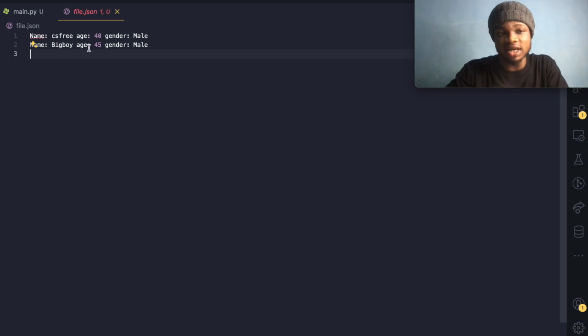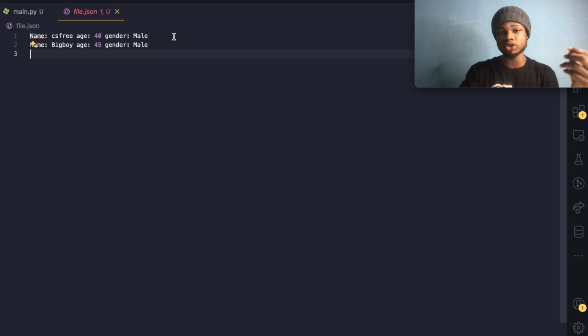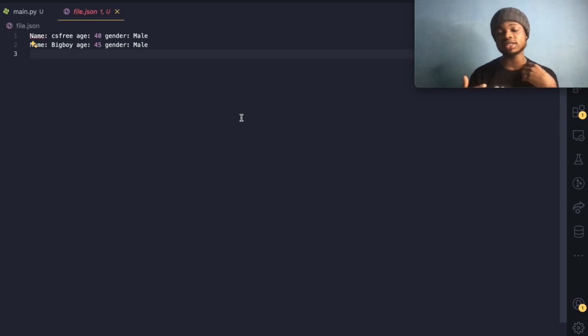So now let's say, for instance, the first person says, okay, I want to update my name. How can you tell that this CS3 is the name of the user, or that age is this, or gender is this? You can't, because this is just a literal string. And aside from that, strings are immutable, right? Strings are immutable. So for that reason, we cannot change anything in this database once they are created. So a user can no longer update any value in the database, right? So what can we do?